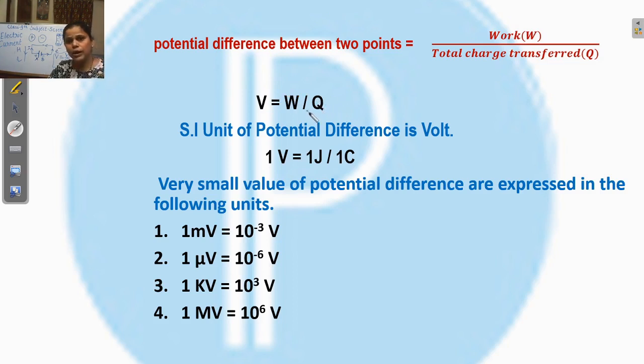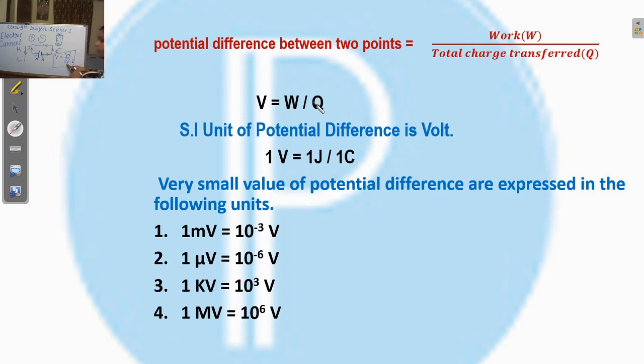We will prepare our own definition of potential difference. So work done is the work done between the two terminals. What is the question? What is the work done between the two ends of the conducting wire? Just consider the value of Q equals 1 unit.